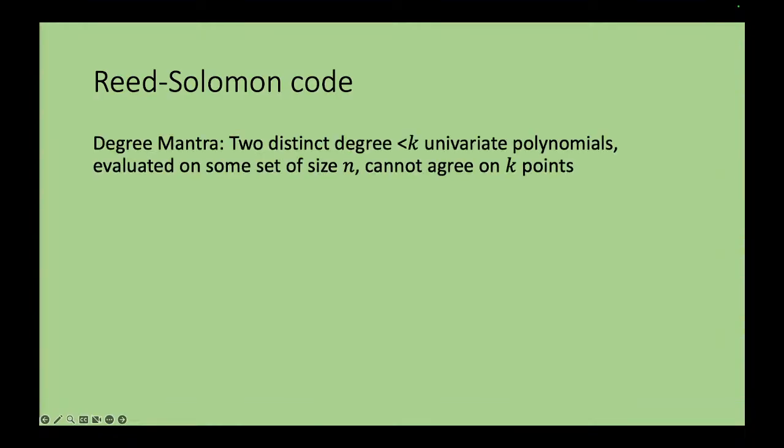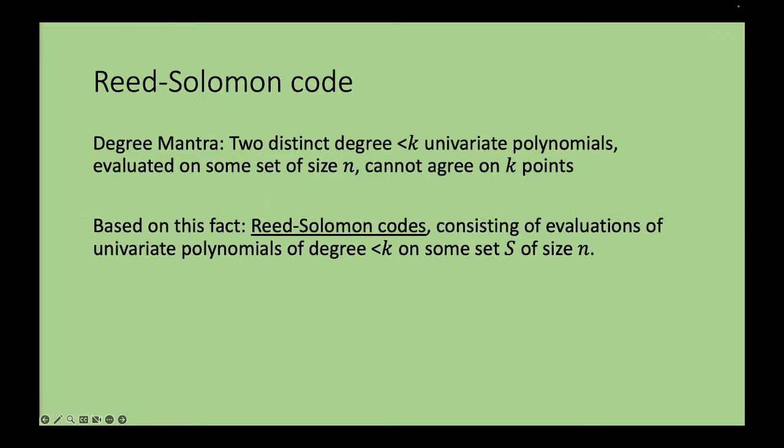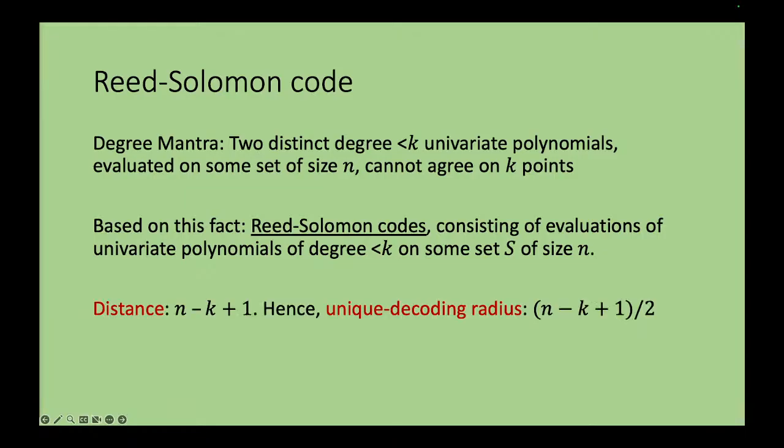So let's start off with our most favorite code, the Reed-Solomon code. The Reed-Solomon code is based on this degree mantra that two distinct polynomials of degree less than k evaluated on any set of n distinct points cannot agree on k or more points. This immediately tells us that we can construct this code, which is just the evaluations of univariate polynomials of degree less than k on some set S of n points. And the degree mantra immediately tells us that the distance of this code is n minus k plus 1, and hence its unique decoding radius.